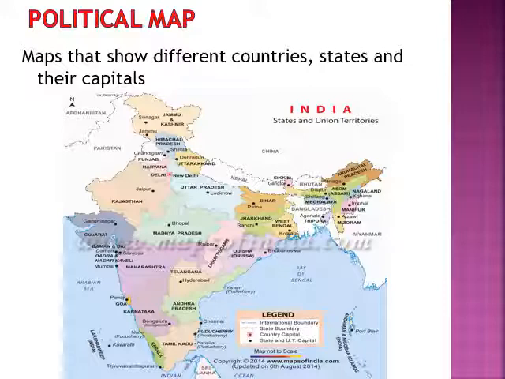The second type of map is a political map. A political map shows different countries, states and their capitals. In the figure you can see the political map of India showing various boundaries, the international boundary and state boundaries. It also shows the state capitals in red color and the states and union territory capitals in black dots. These symbols are very helpful for showing certain places on a map.